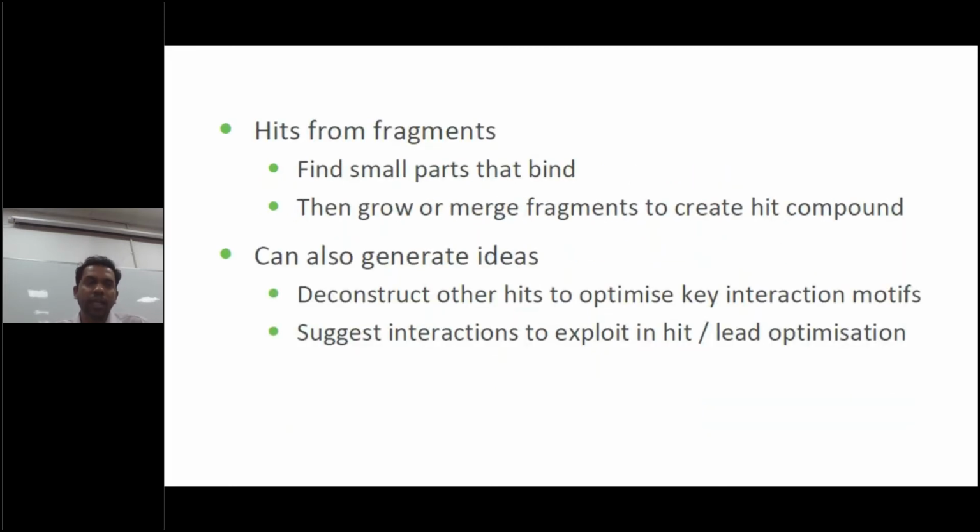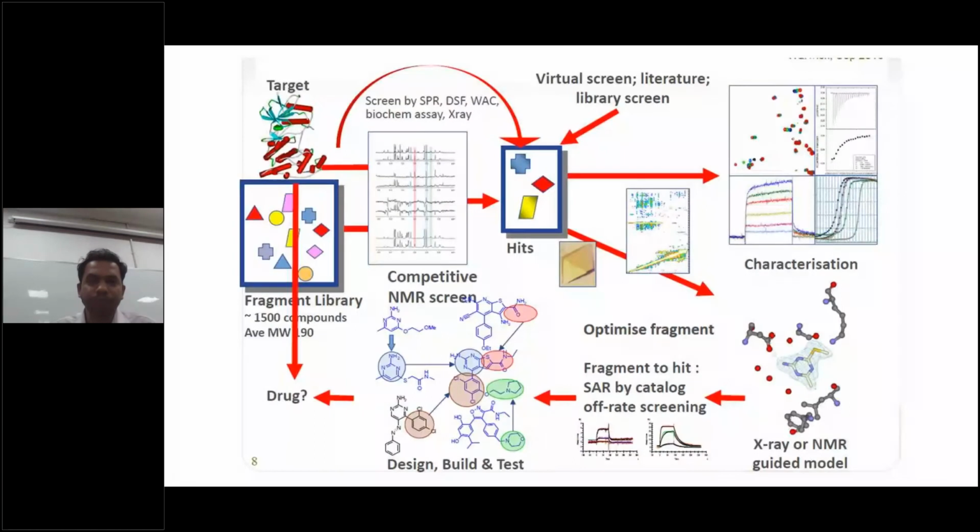So hits from fragments: find small parts that bind, then grow or merge the fragments to create a hit compound. We have to first find out where it is binding, the binding sites or binding affinities, then grow or merge that fragment to create a hit compound. It can also generate ideas to optimize key interaction motifs and suggest interactions to exploit in hit or lead optimization.